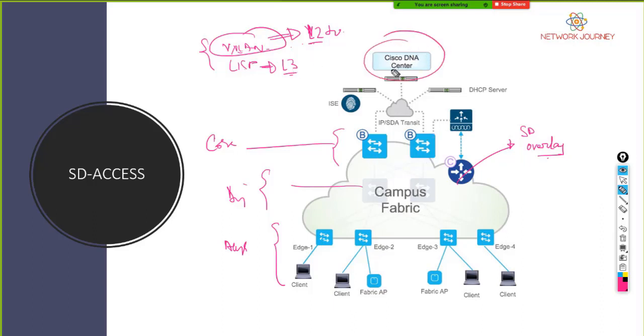And on the top, you have your DNA Center, your ISE server, and your DHCP server. And let me tell you, the DNA is not virtual; it's physical hardware. That's one of the biggest changes of SD-Access with respect to SD-WAN. If you know the SD-WAN controllers, they are virtual: you have vManage, vController, vBond, vSmart. They are all virtual. But in the case of SD-Access, this is a physical box, a physical DNA box, which is called DNAC. I'll show you how the box looks.